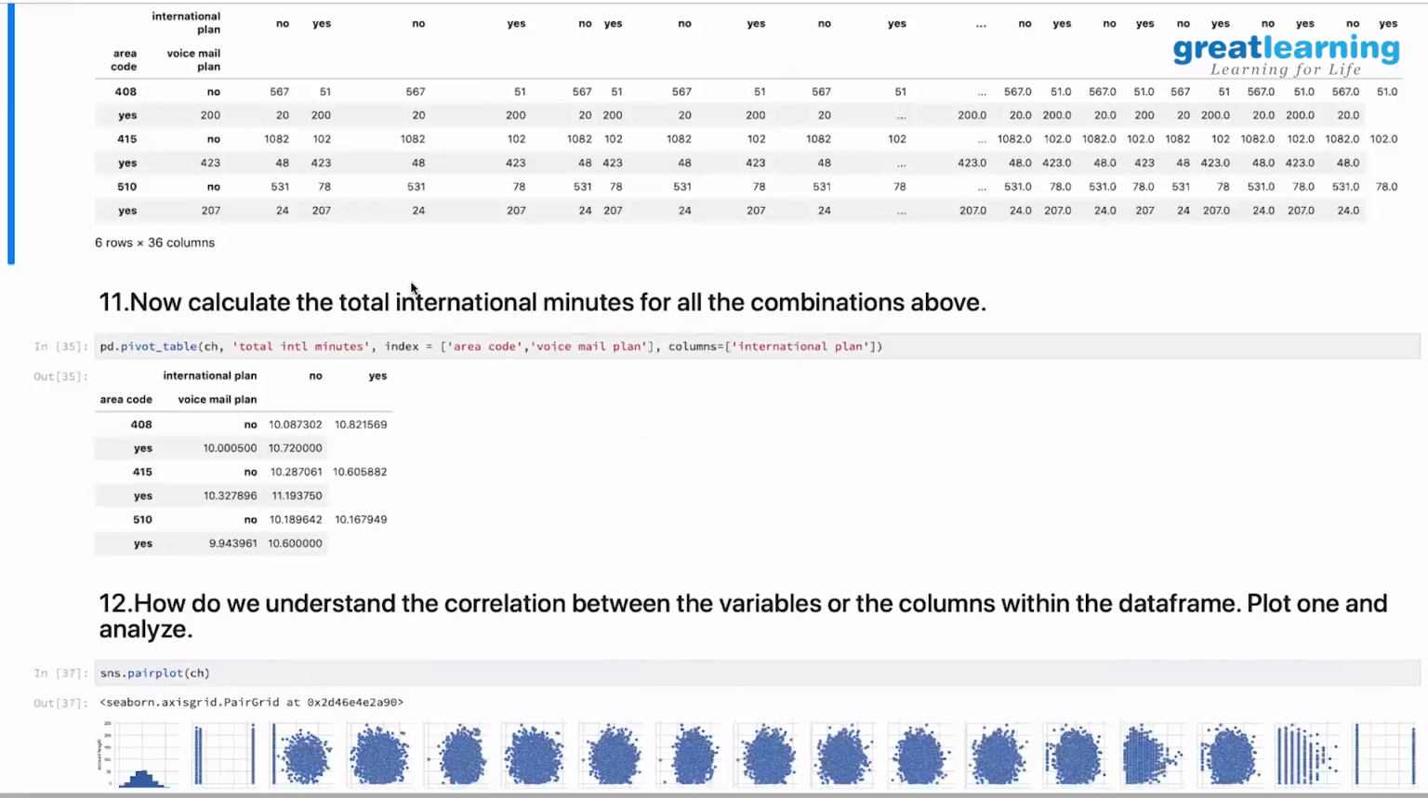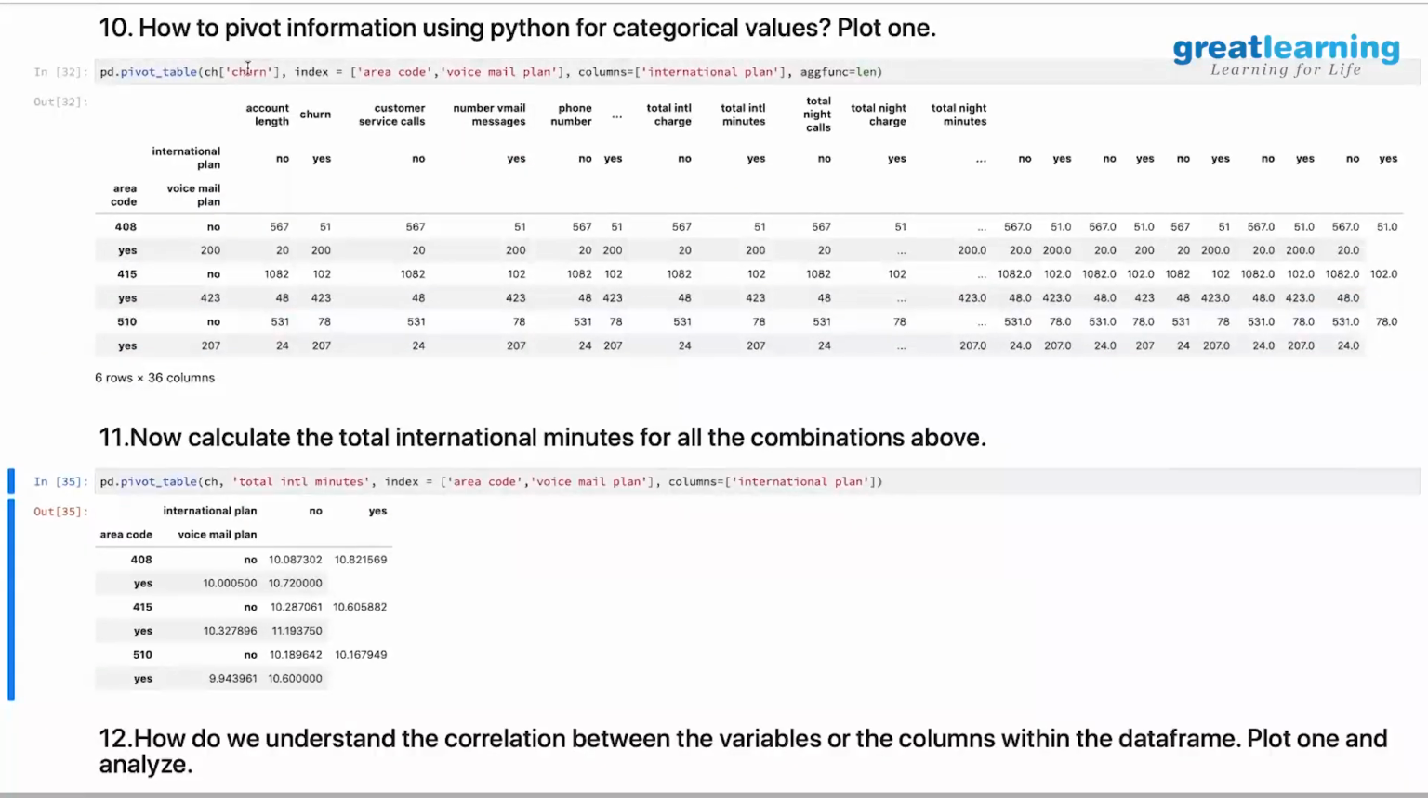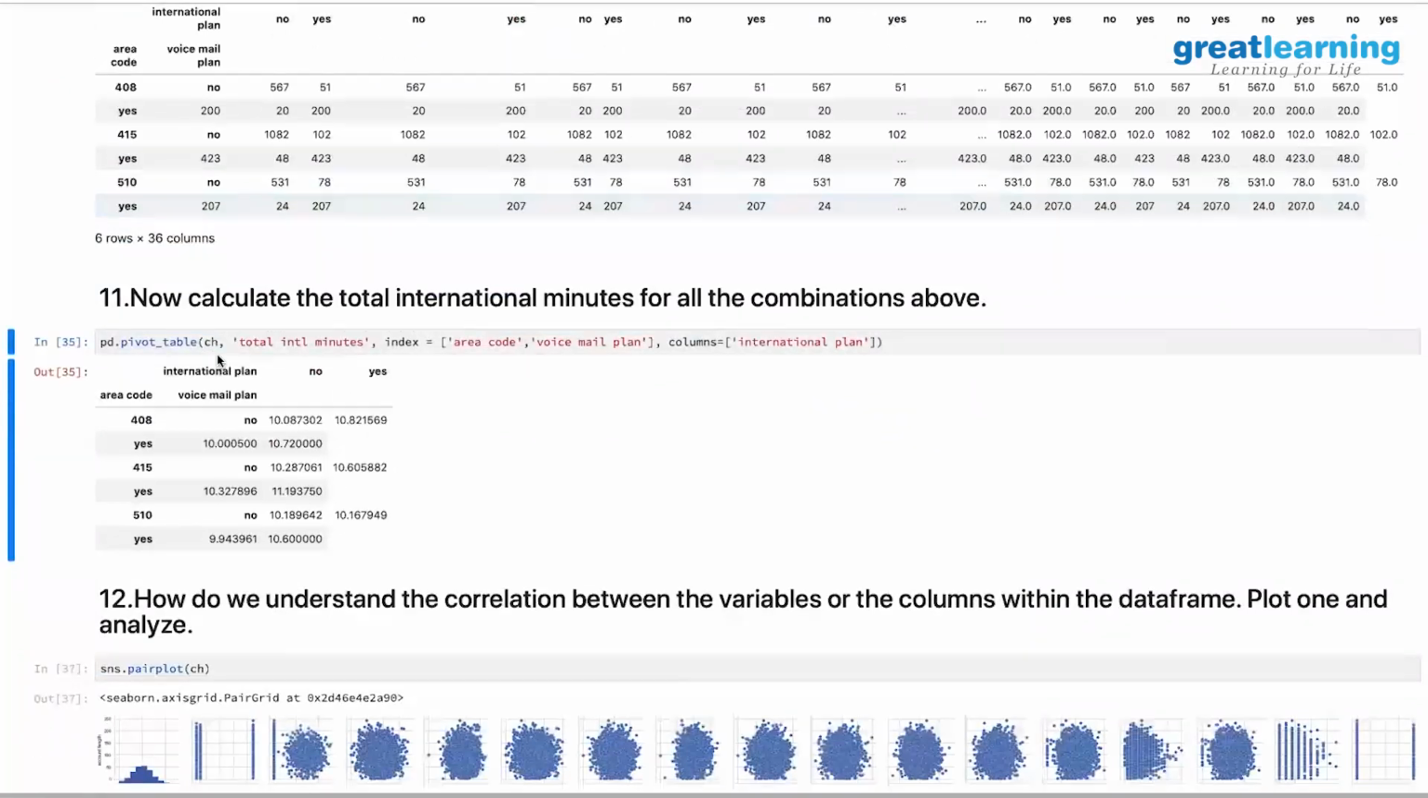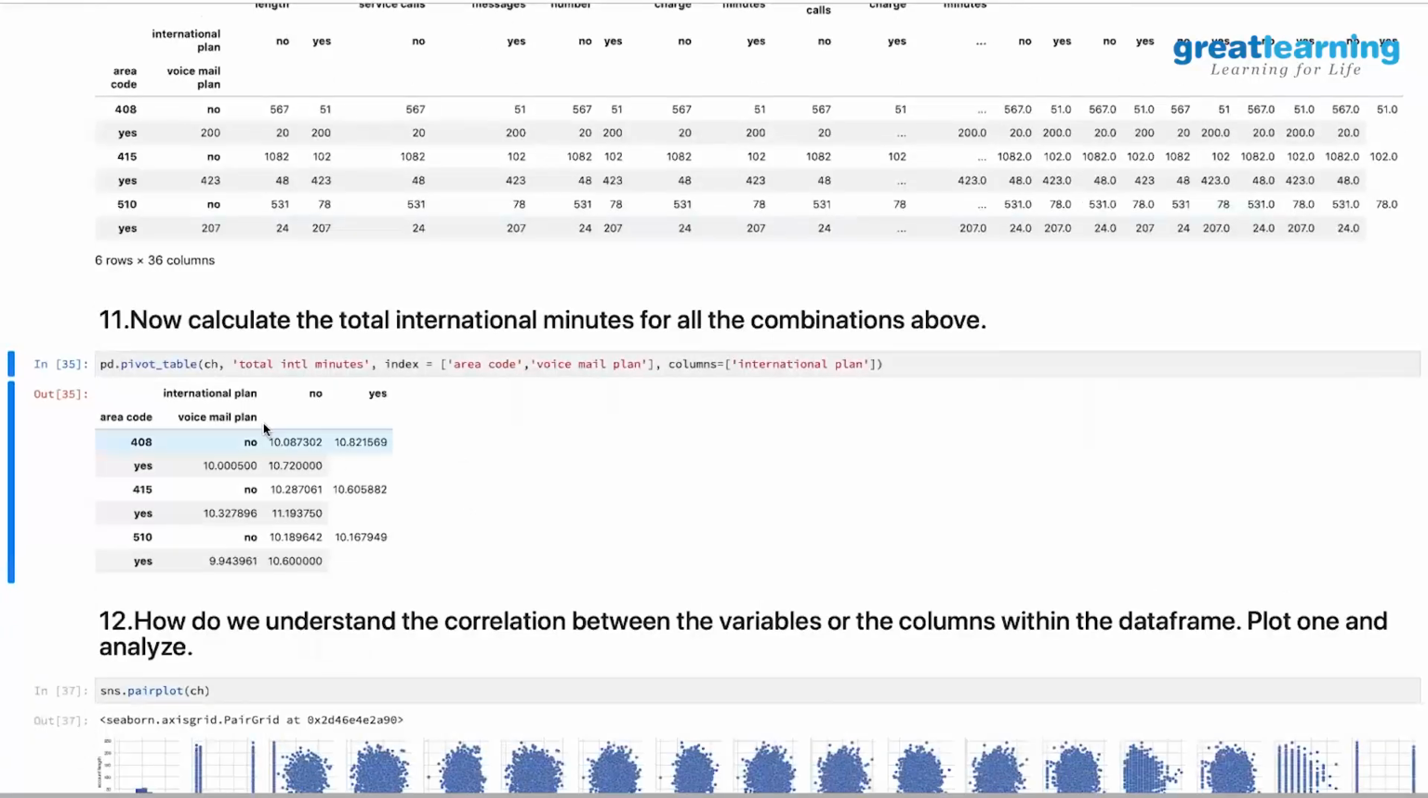All right. Now calculate the total international minutes for all the combinations above. So again, as I said, actually it is done here. You take one single variable here like total international minutes, and I am doing an index of area code as well as voicemail plan, and I am taking the total international minutes for each of the categories. How many are happening? If they have an international plan, you will get values for only those who have a plan. If they don't have a plan, you don't get values for that. So this is a pivot table for that particular one.